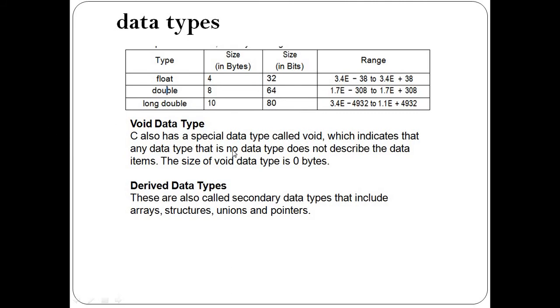Void is a special data type in C because it indicates that there is no data type, that it does not describe any data items.